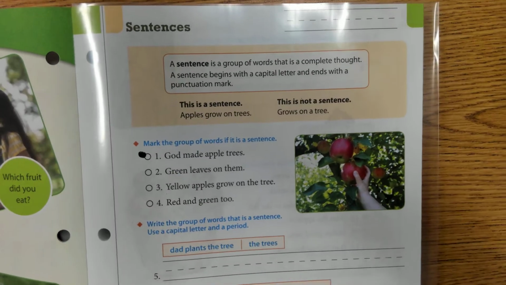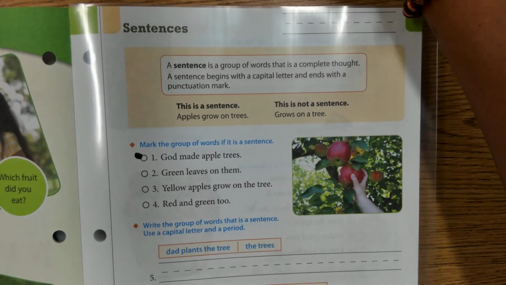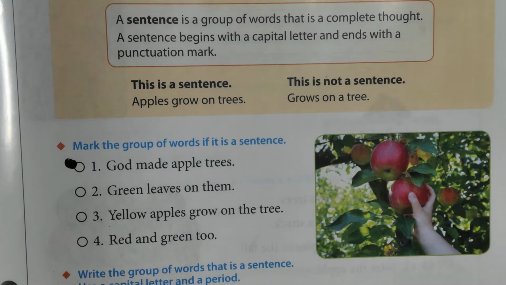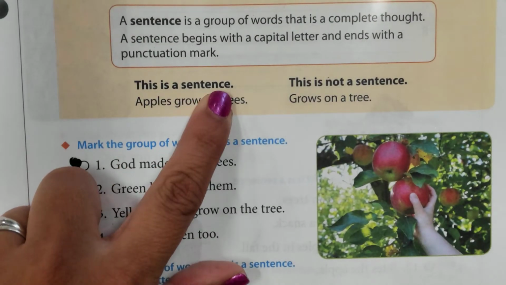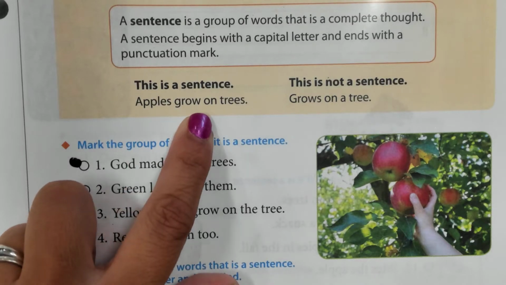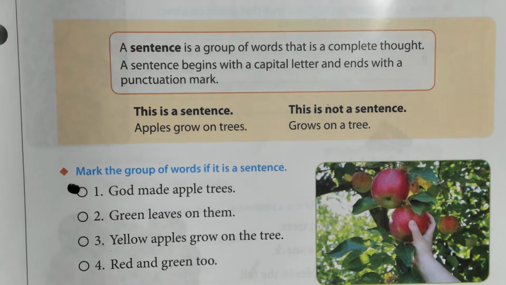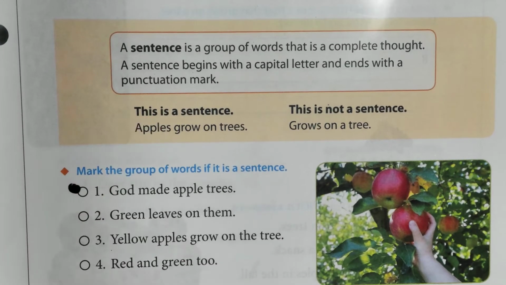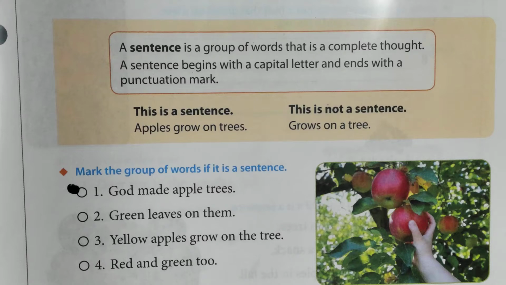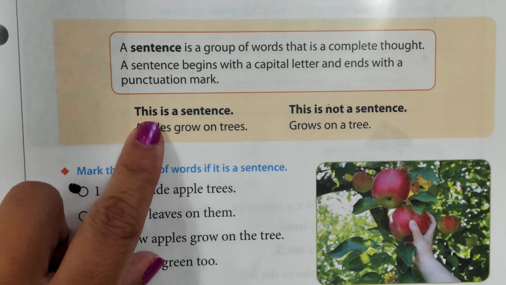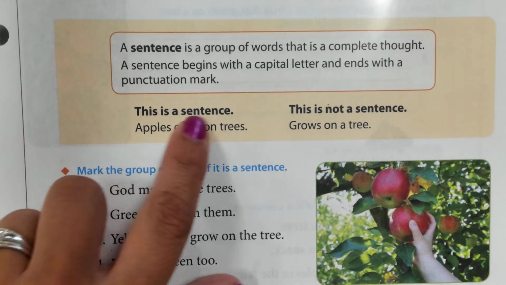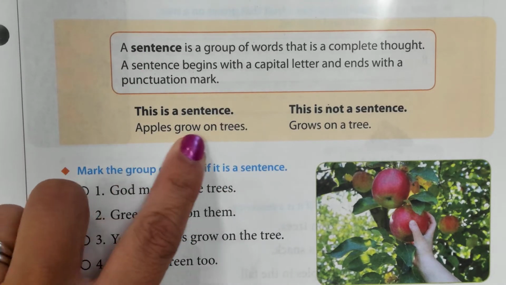Now I'm going to read two examples, one that is a sentence and one that is not. It says, this is a sentence. Apples grow on trees. Just a quick note, if you notice that these are both in bold, that means they're darker print. That means that this is important. We need to focus on it. That's what bold print makes us understand. So this is a sentence: apples grow on trees.